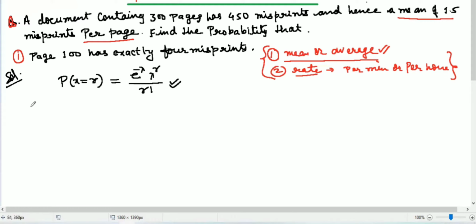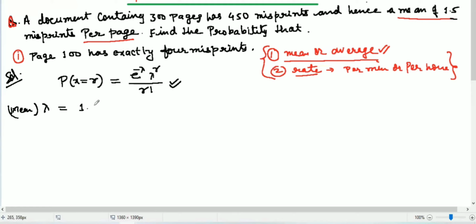In this question, consider lambda as the mean. In Poisson distribution, lambda is denoted by the mean. So lambda equals 1.5. Consider this your mean.